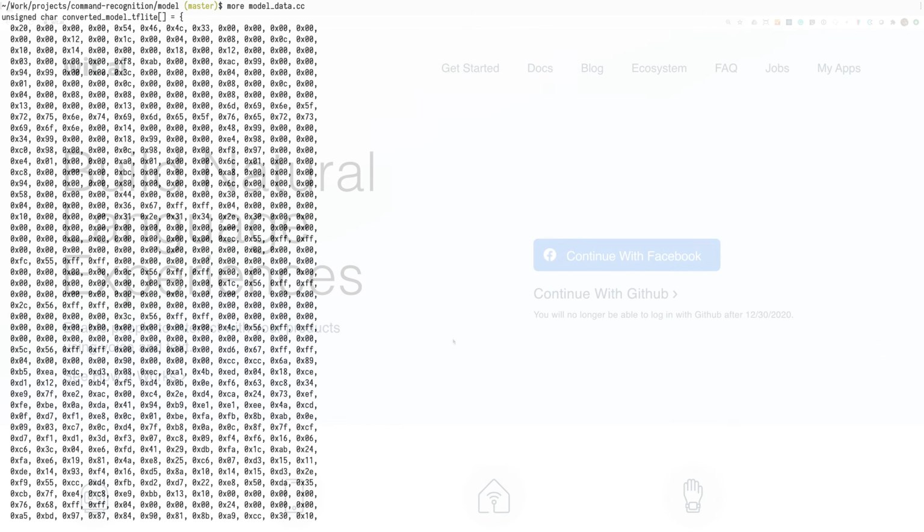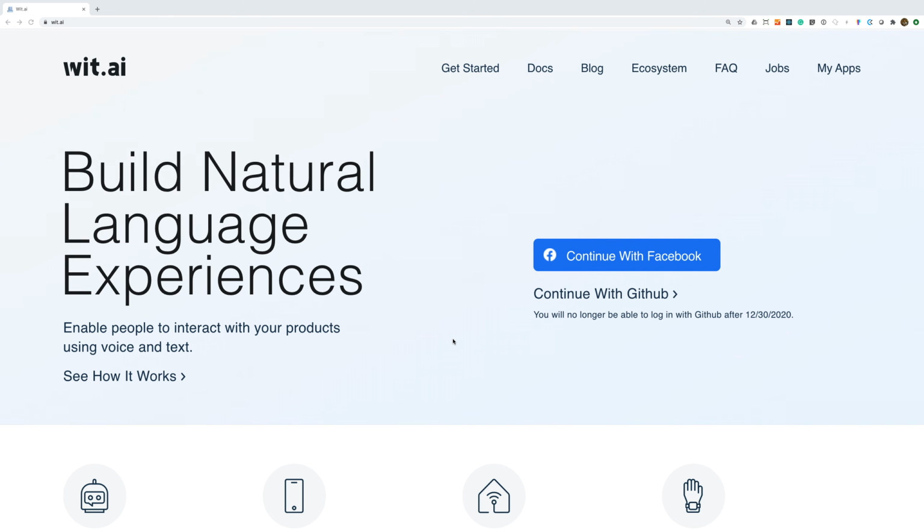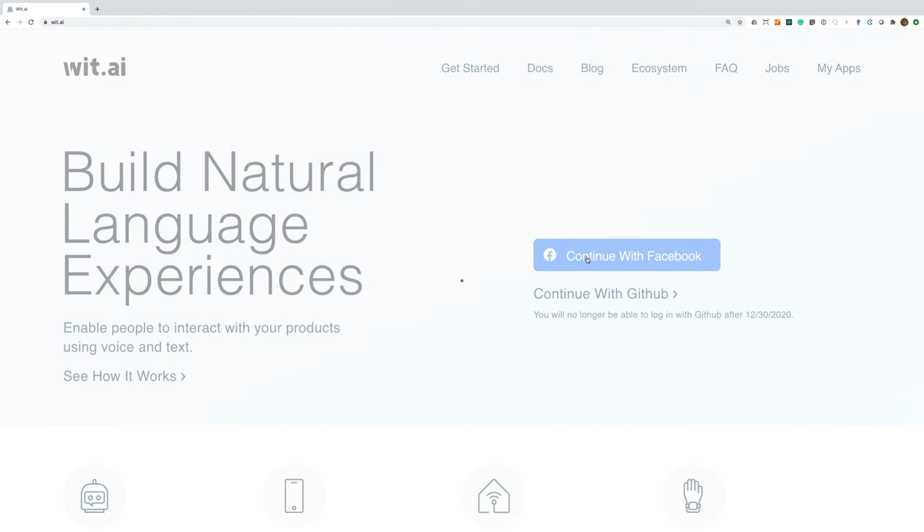First, we need to get to another building block. Once we've detected the wake word, we need to record some audio and work out what the user wants us to do. We're going to need something that can understand speech. So, to do the heavy lifting of actually recognizing the text, we're going to be using a service from Facebook called Wit AI. This is a free service that will analyze speech and work out what the intention is behind the speech. So we'll log in using Facebook.